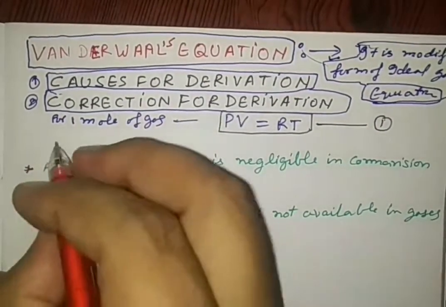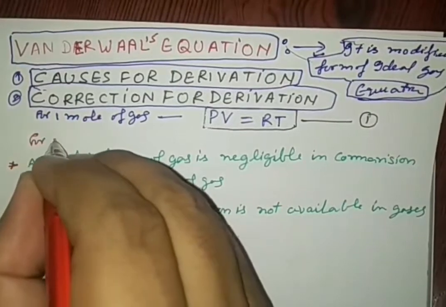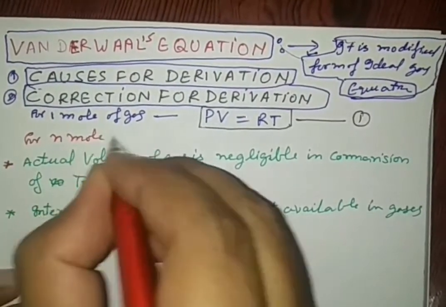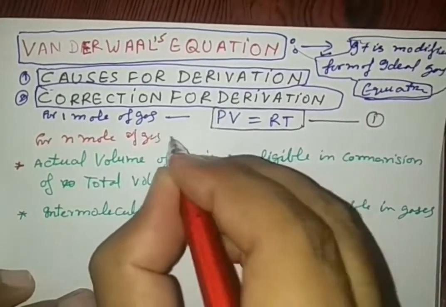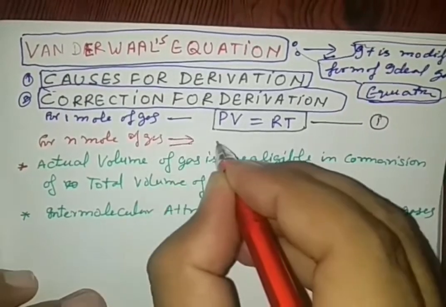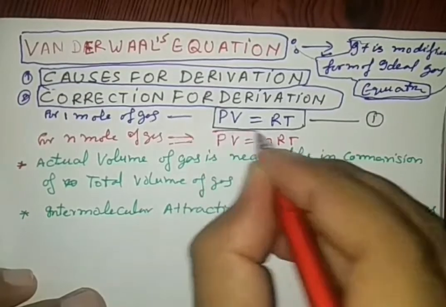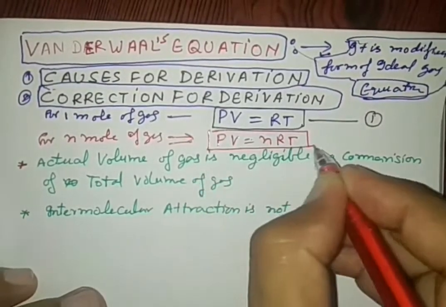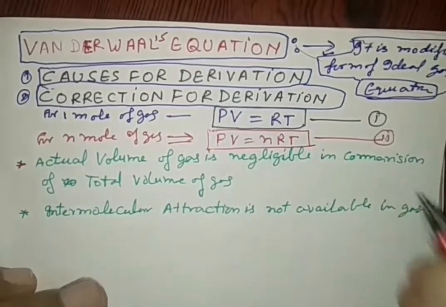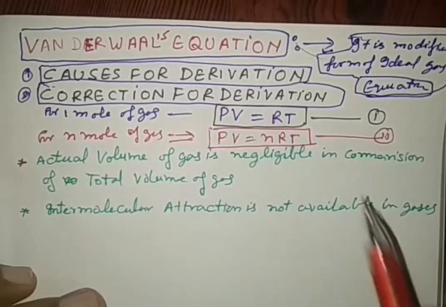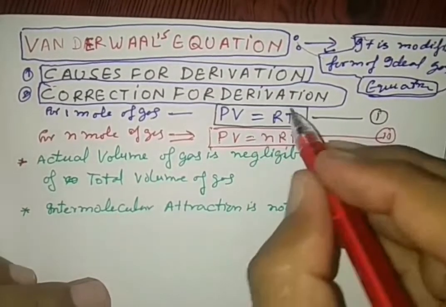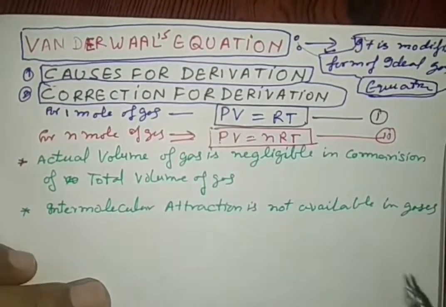The same equation for n moles of gas can be written as PV = nRT, where the symbols have their usual meaning. So this is an ideal gas. Ideal gas means what?